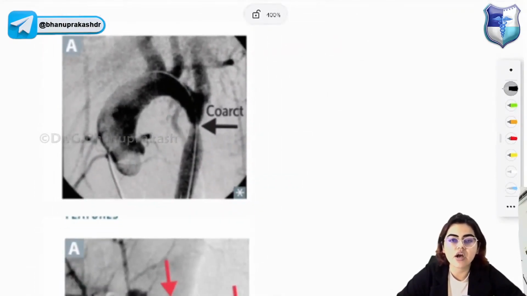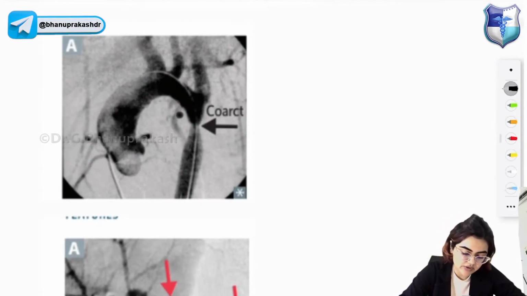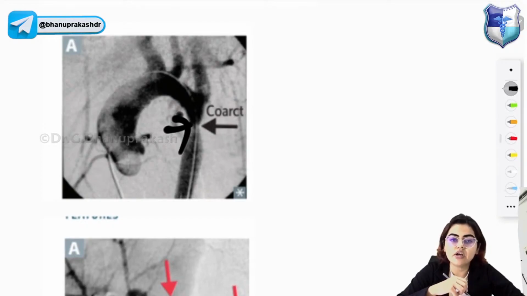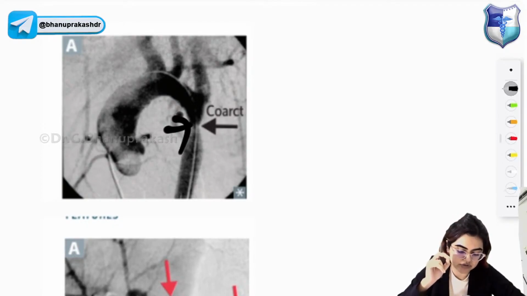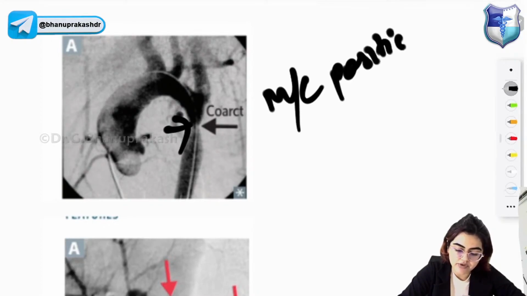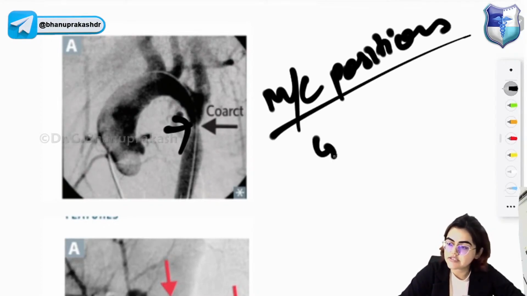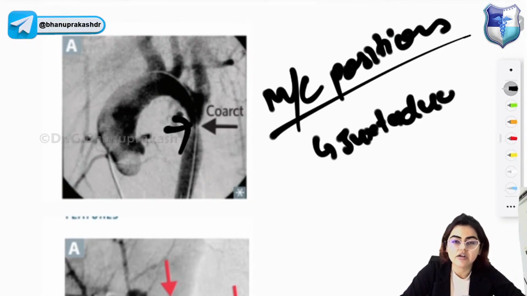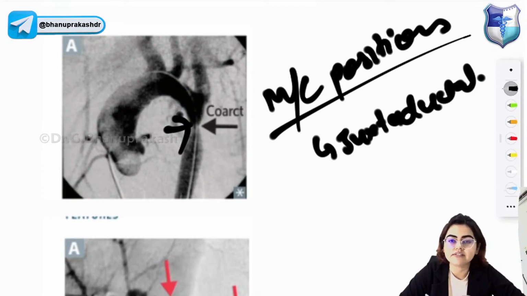What is coarctation of aorta? Coarctation of aorta is characterized by narrowing of the aorta, and this generally happens near the insertion of the ductus arteriosus. The most common position, if it is asked, is juxtaductal. Coarctation of aorta is associated with bicuspid aortic valve and other heart defects and Turner syndrome.